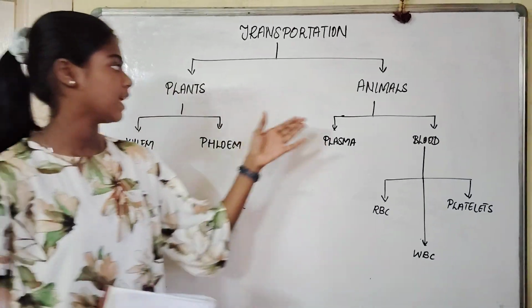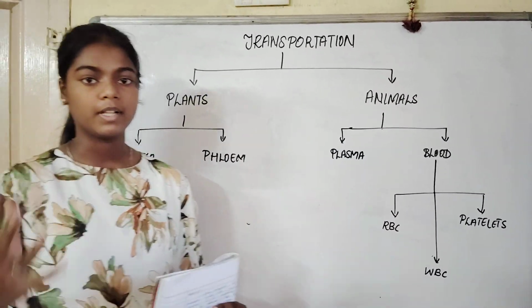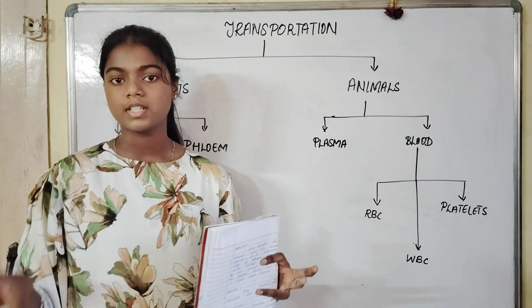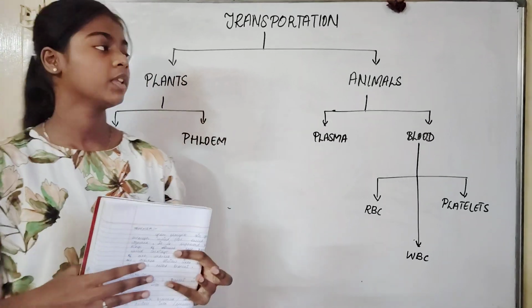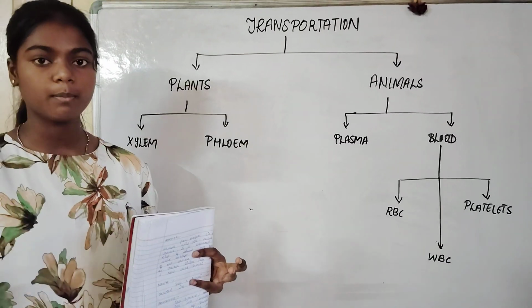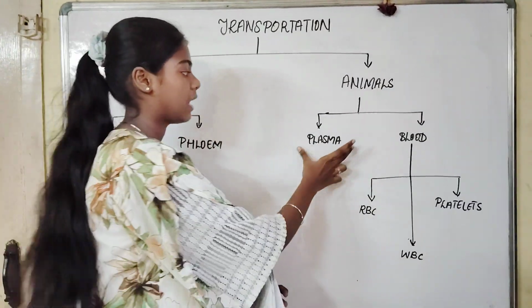Now we are going to see the transportation in animals. Transportation in animals is divided into two systems, that is the blood vascular system and the lymphatic system. Now we are going to see the blood vascular system. The blood vascular system is divided into two, that is plasma and blood.